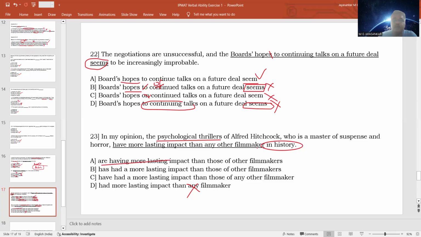So here the historical aspect is not given. Even though this sentence is grammatically correct, the historical sense is not provided here: are having more lasting impact than those of other filmmakers.